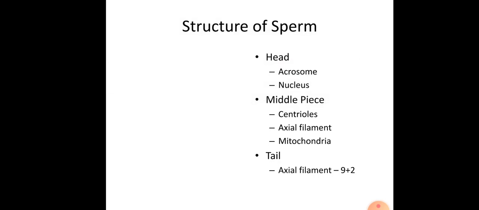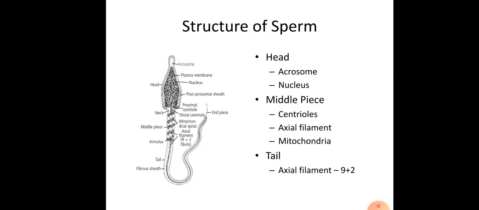If you see the structure of the sperm, different parts we can observe. There are mainly three parts: the head, middle piece and tail. The head region consists of the acrosome, which is the anterior part of the head region, and behind the acrosome there is a large nucleus. This nucleus and acrosome both are surrounded by plasma lemma only. There is no cytoplasm. The second part is the middle piece.